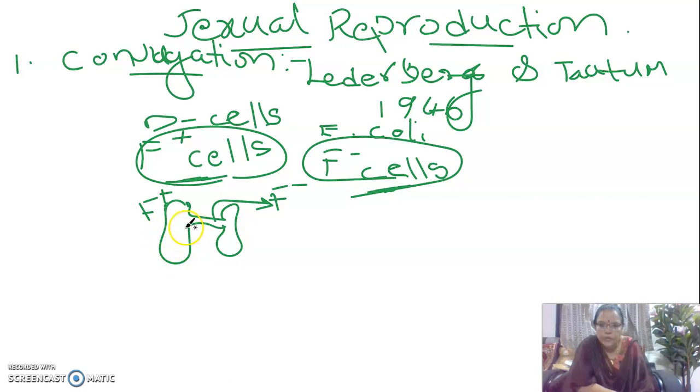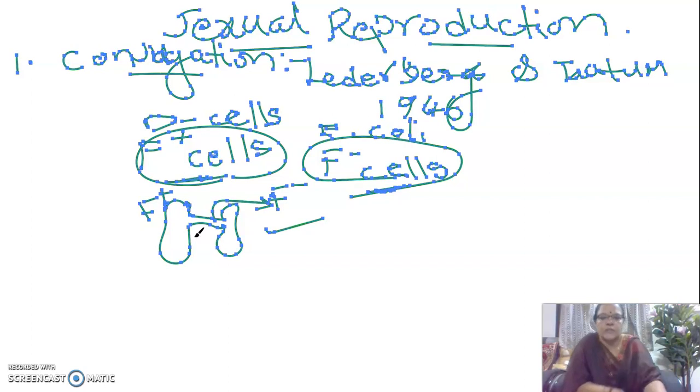That is, the F plasmid doubles itself. When the F plasmid enters into the recipient cell through the conjugation tube, the two bacteria separate from each other, and the process of conjugation is over after the transfer of genetic material. So in this manner, the conjugation process takes place.